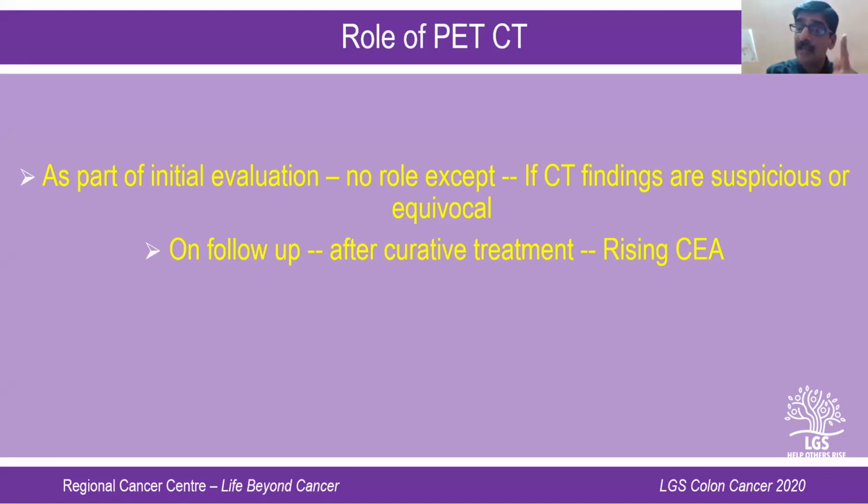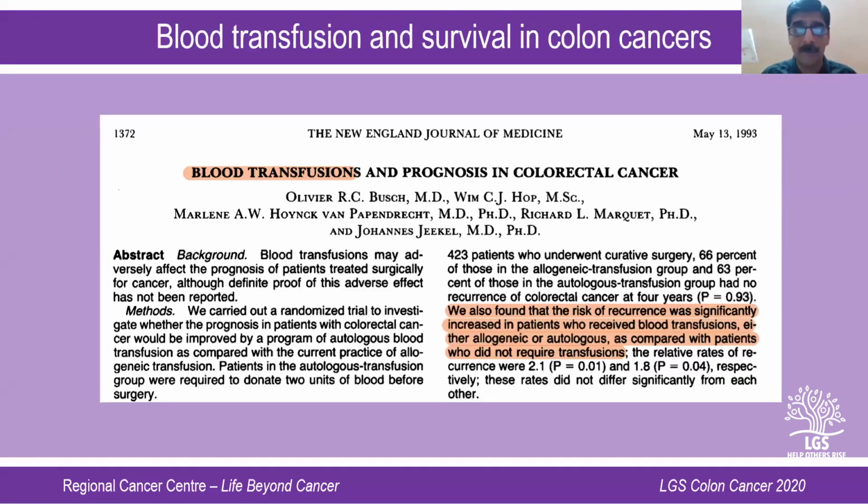So these are the only two indications for doing a PET scan. One is if there is a suspicious finding on the CT chest or abdomen, to further characterize, you may take a PET scan. And in a patient who is on follow-up, if the CEA is rising, then also you would take a PET scan. So these are the only two indications for doing a PET scan in the case of carcinoma of the colon.